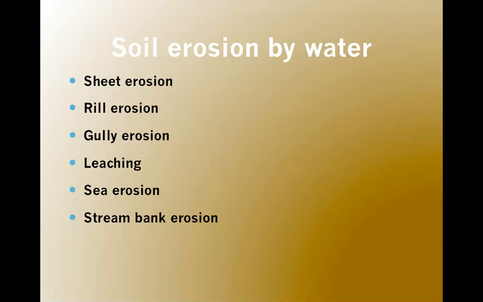Stream bank erosion. Streams and rivers change their courses by cutting one bank and depositing the silt loads on the other. During flash floods, the damage is accelerated. So when the rivers make their way, they cut into other rivers' way.